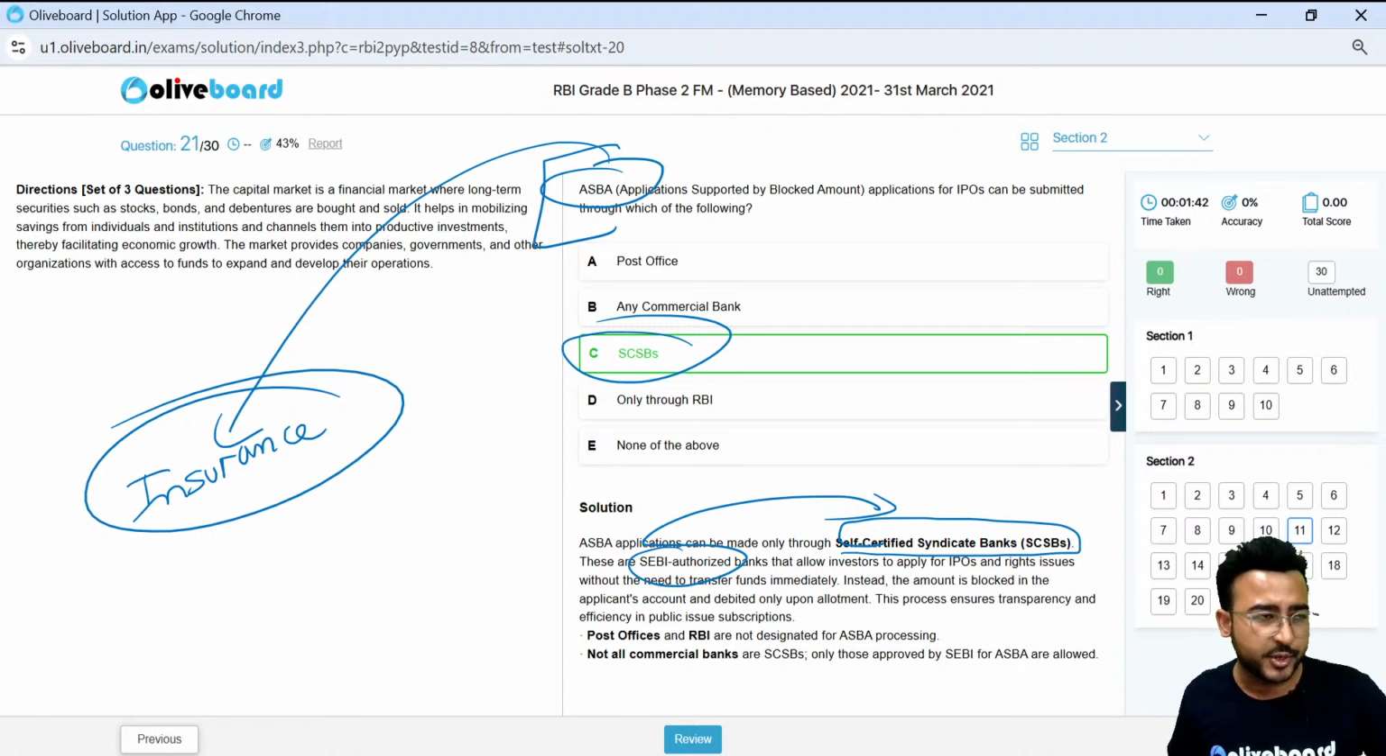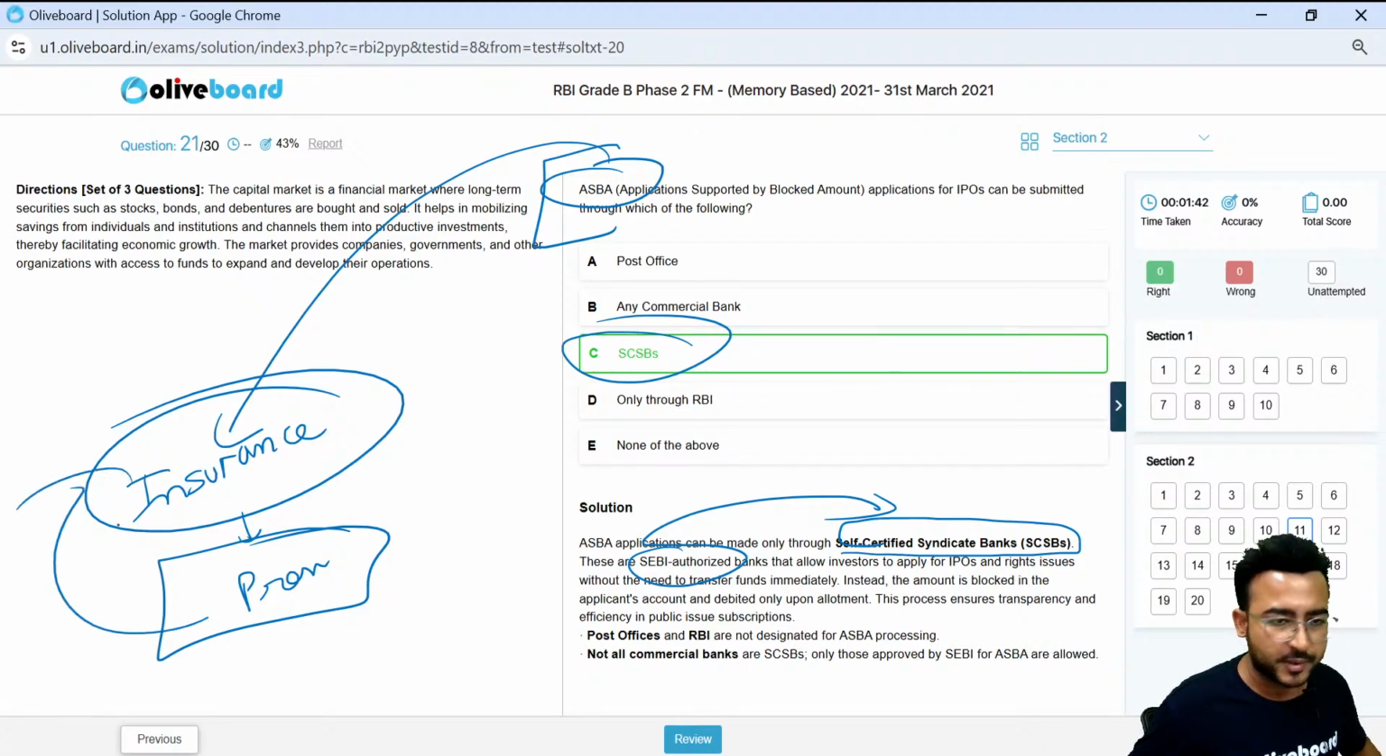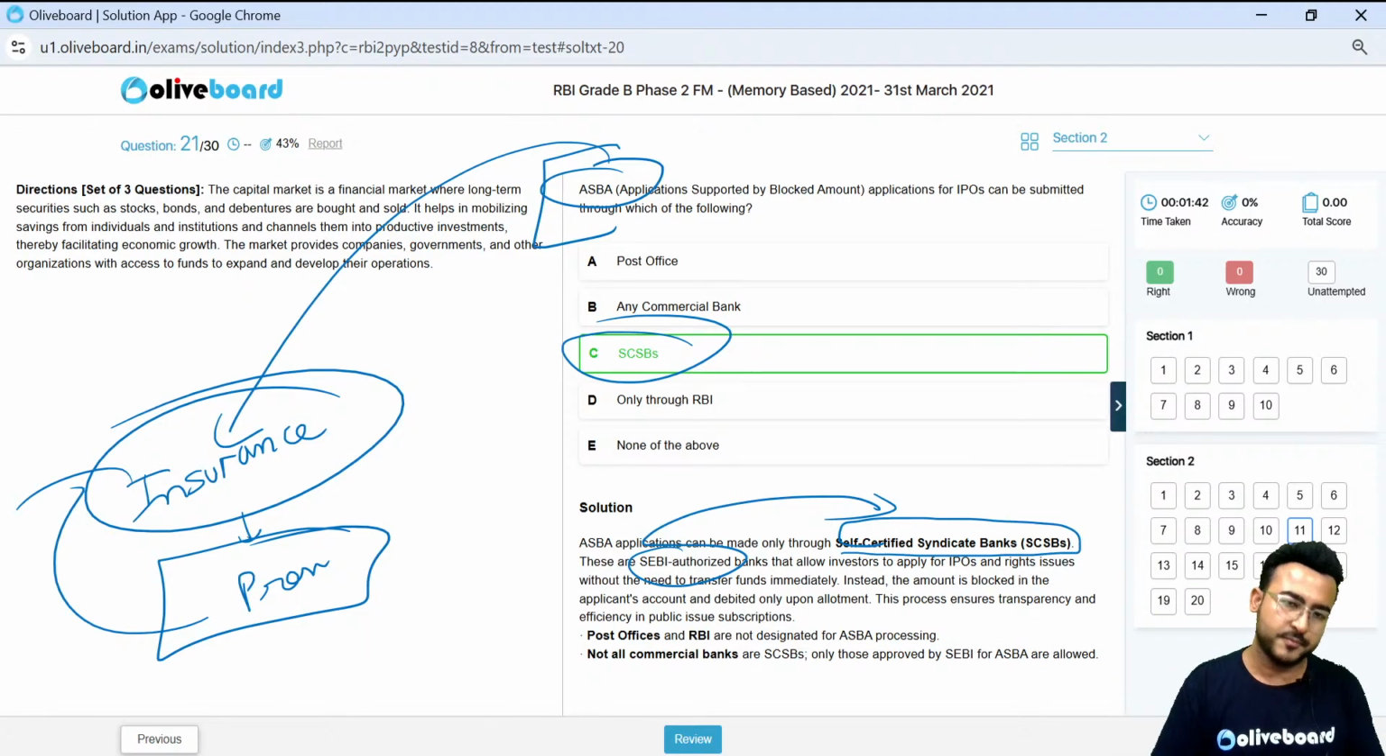Where your premium will be only deducted. As of now, it will be freezed. Your premium will be freezed in your account, just like the IPO amount. And once your policy is approved, your premium will be deducted to the insurance company. How many of you guys remember this thing?